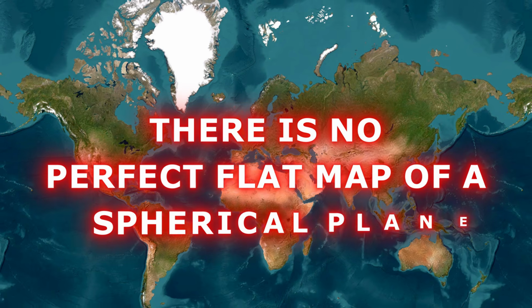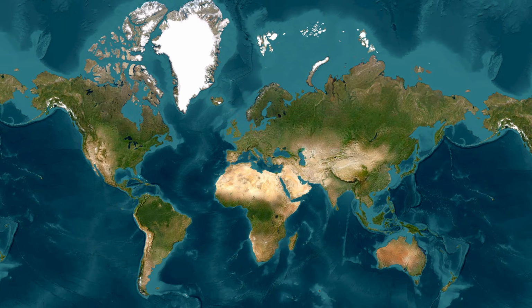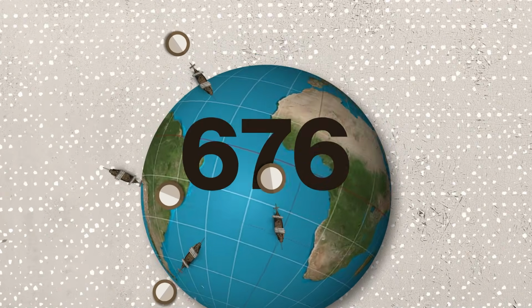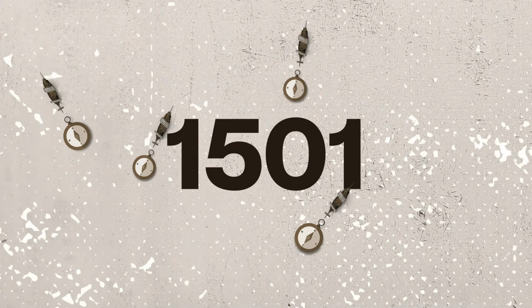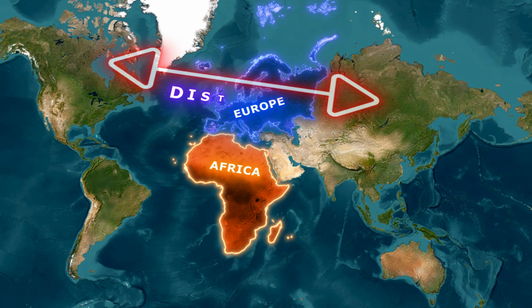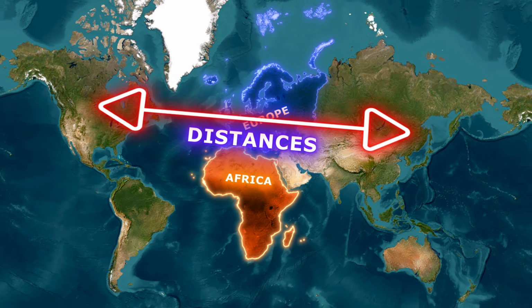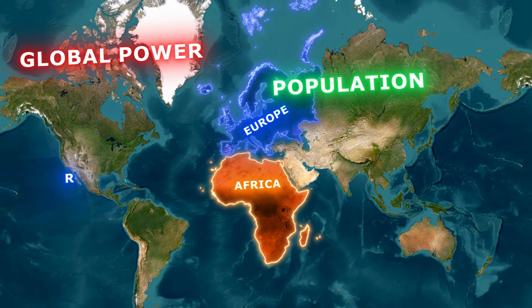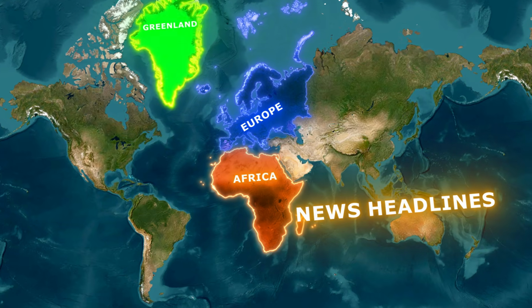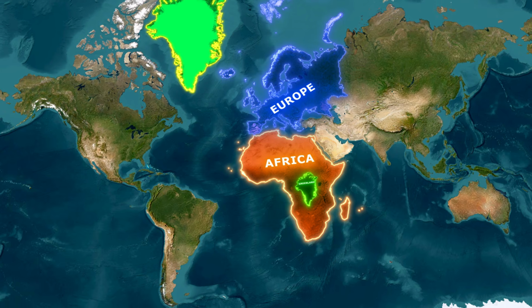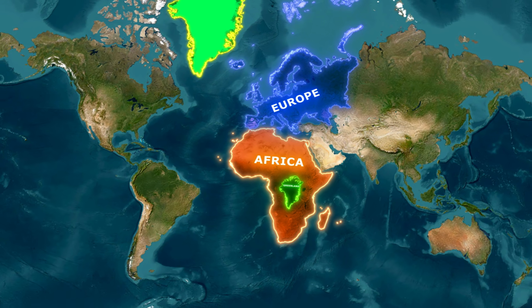There is no perfect flat map of a spherical planet. Something always has to give. The key question is what you're willing to distort. If you're going to hang a world map on your wall, it shouldn't quietly lie to you. It should show you the planet as it actually is, not as a 16th century navigation tool needed it to be. Because when you spend your whole life looking at a map where Africa looks small, where Europe looks oversized, where distances feel compressed or exaggerated, it changes how you understand the world. It affects how you think about global power, population, resources, and even news headlines. Greenland is not the size of Africa, not even close. And maybe it's time we all started looking at maps that tell the truth, rather than repeating a distortion we inherited without ever questioning it.